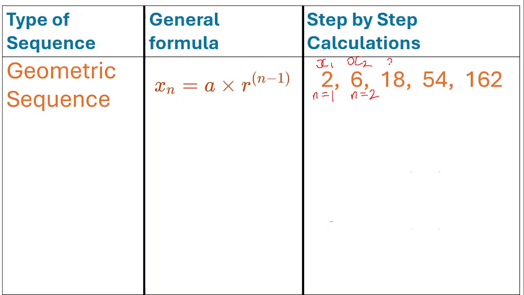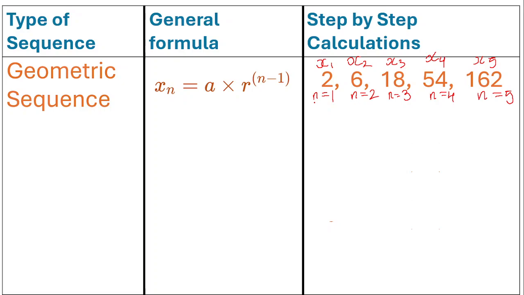Next, we have 18, that's x sub 3. That's our third term in the sequence. And in that case, n is equal to 3. Next, we have the fourth term in the sequence, x sub 4. In this case, n is equal to 4 because we're dealing with the fourth term in the sequence. Next, we have x sub 5, or x5, and that is the fifth term in the sequence, hence n is equal to 5.